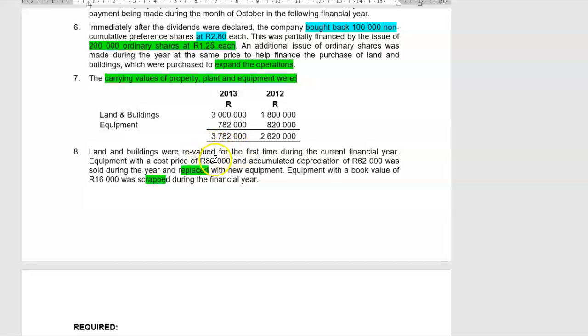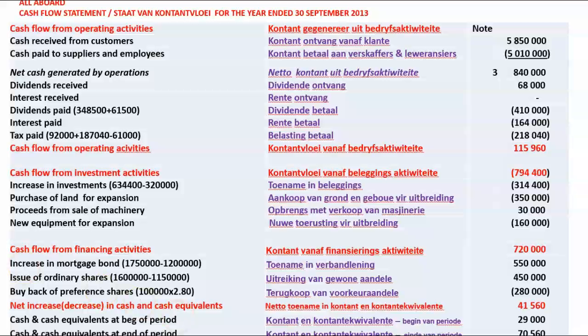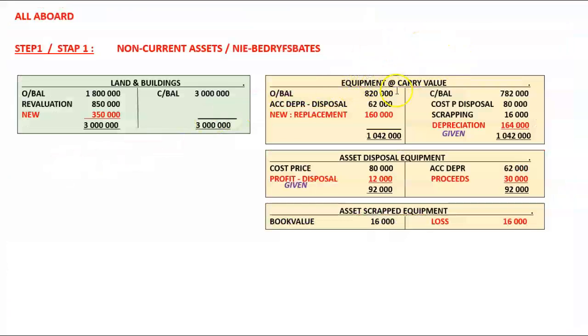You could have only taken out the carry value of this equipment, which is 18,000, out of the equipment account, or you could have done the two separately. If I took out the cost price, like I would normally take out the cost price out of the cost account, on the credit side, I took out the cost price and put it into the asset disposal account.